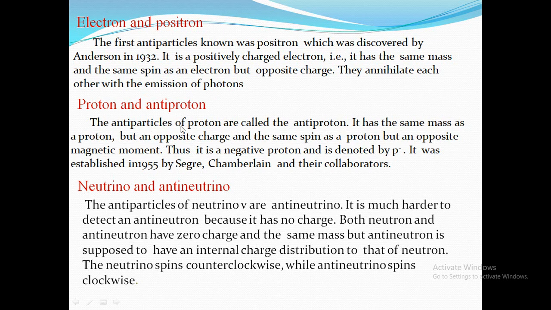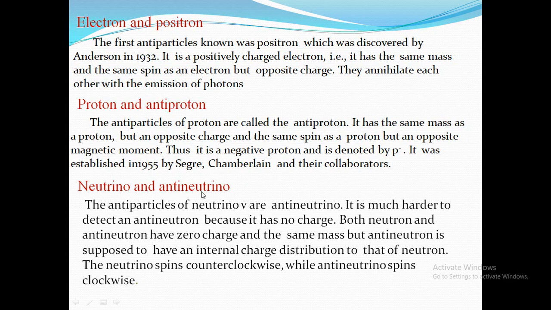Proton and antiproton. The antiparticle of the proton is known as the antiproton. It also has the same mass as a proton but an opposite charge. So the proton has the positive charge and the antiproton has the negative charge. They have the same spin but opposite magnetic moment. It is a negative proton and is denoted by P minus. It was established in 1955 by Segre, Chamberlain and other collaborators.